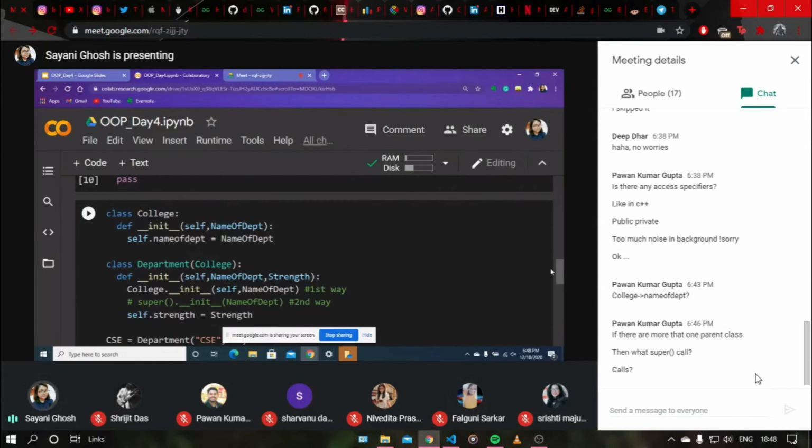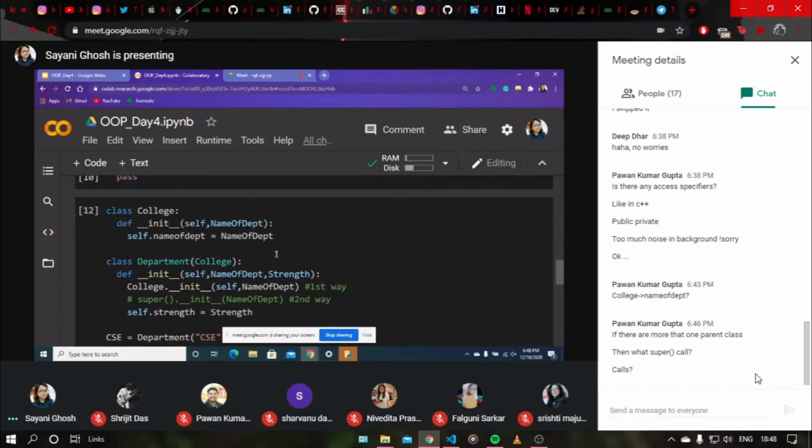Okay. Yeah, sure. So the main thing is there are two init functions, right? If there are two init functions, then what happens? One belongs to the child class and one belongs to the parent class.